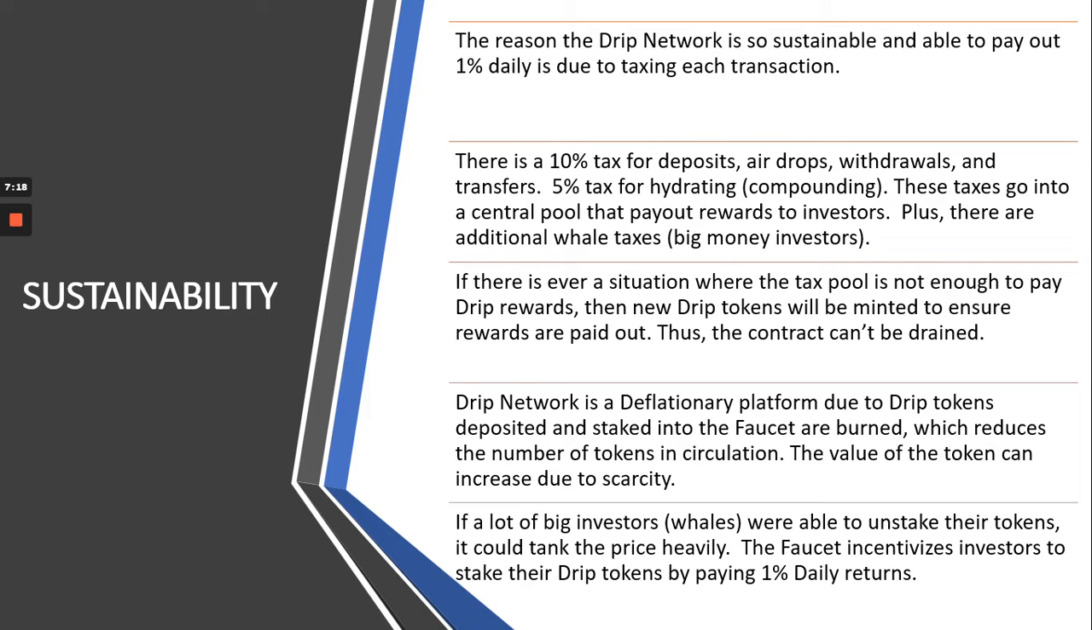If there is ever a situation where the tax pool is not enough to pay Drip rewards, then new Drip tokens will be minted to ensure rewards are paid out. Thus, the contract can't be drained. Drip Network is a deflationary platform, because Drip tokens deposited and staked into the Faucet are burned, which reduces the number of tokens in circulation. If a lot of big investors were able to unstake their tokens, it could tank the prices heavily. So it incentivizes investors to compound and so forth to earn those 1% daily returns.